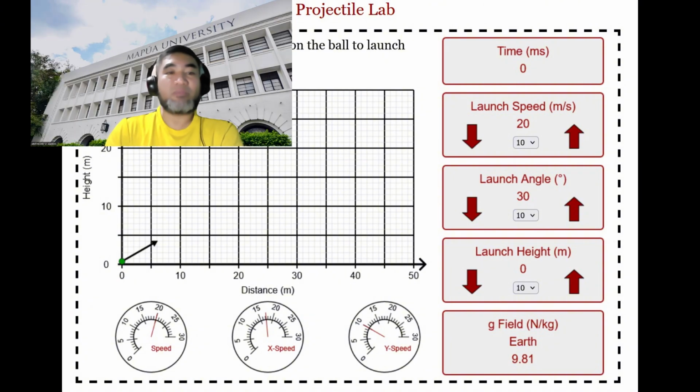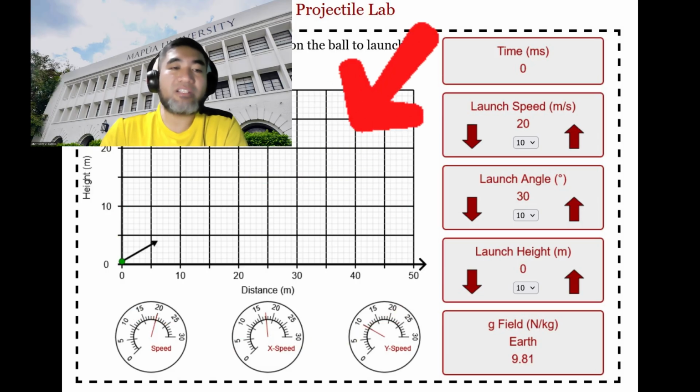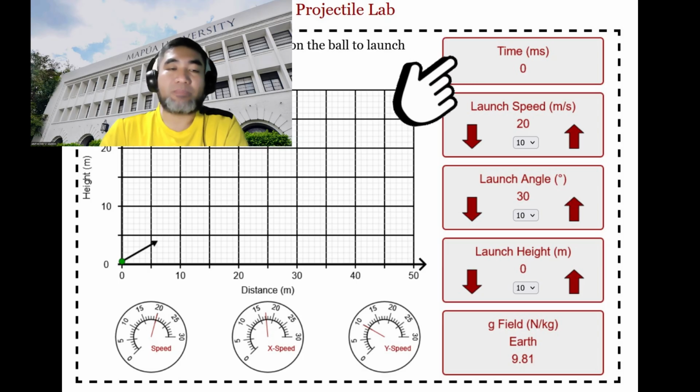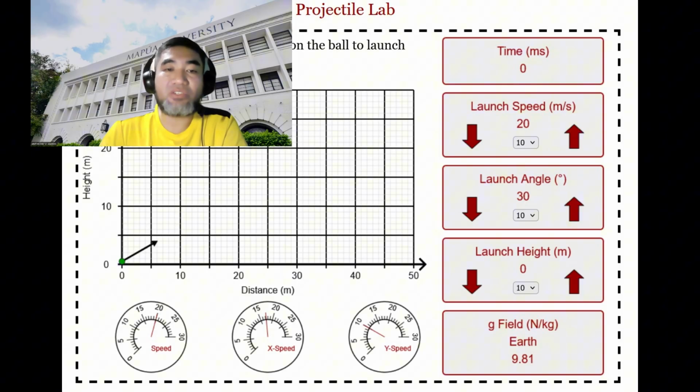The main objective of this experiment is to examine the factors that affect the horizontal distance traveled and the elapsed time of a projectile. Specifically, we studied how these quantities change when we vary the initial speed, initial height, and angle of projection while assuming negligible air resistance.